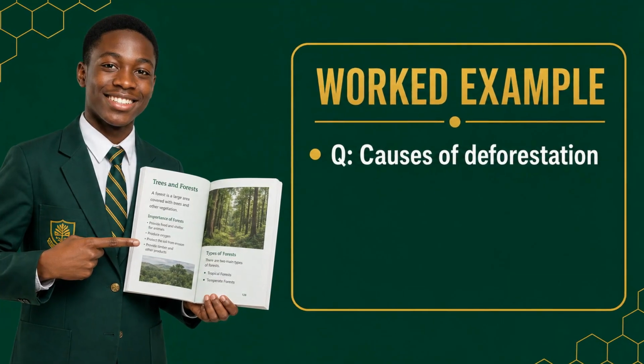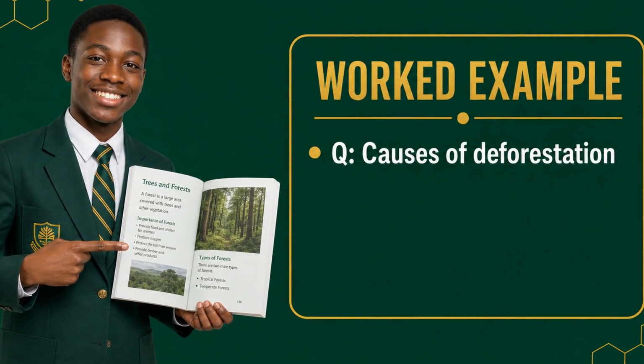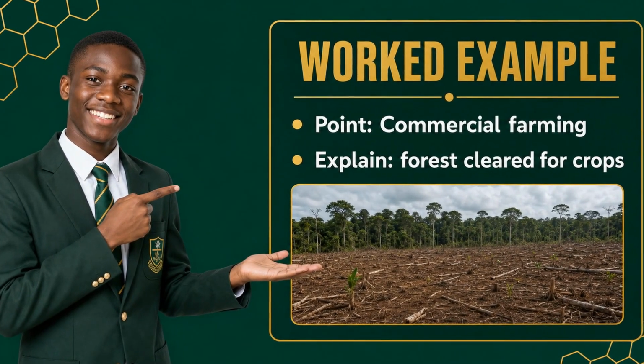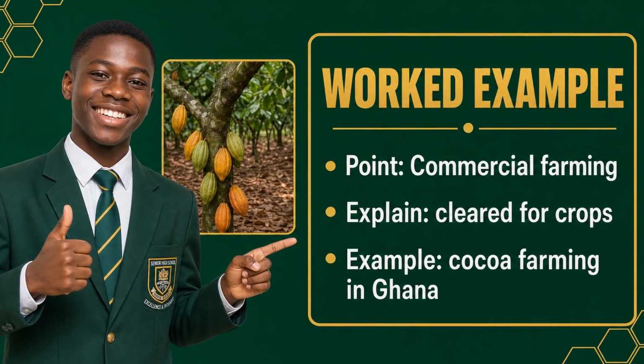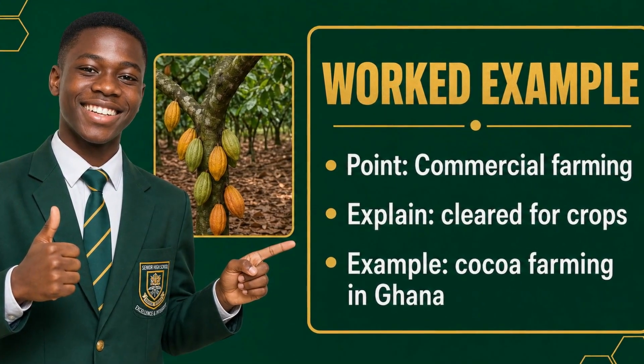Let's see how it works. Say the question is, state 3 causes of deforestation. Point. Commercial farming. Explain. Large areas of forest are cleared for crops and grazing. Example. In Ghana, forests are cleared for cocoa farming. That's one full mark paragraph.